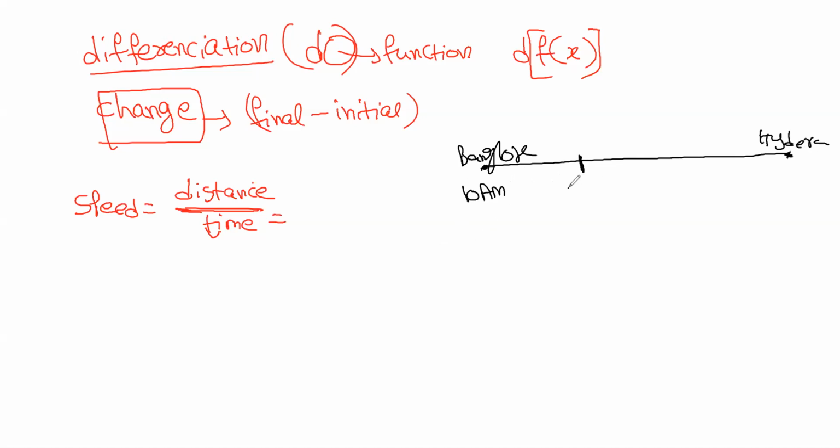So here at 12 p.m. there is one city. Let's suppose there is a city called A. And at 2 p.m. it reached B.